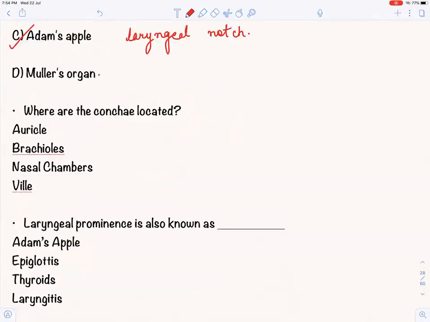Where are the conchi located? Tell me. I have already taken this in my first lecture. Bronchioles. It's bronchioles, the spelling is wrong. Auricle, bronchial, I don't know. Confusion. Nasal chamber. Okay.